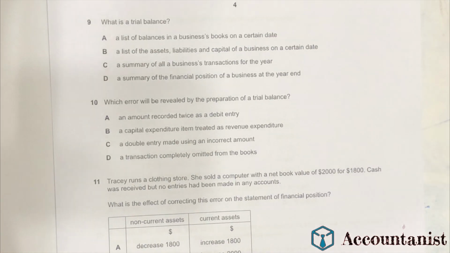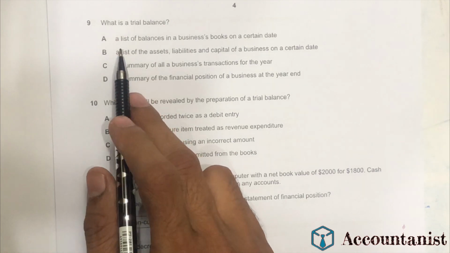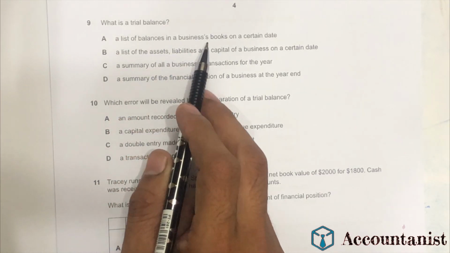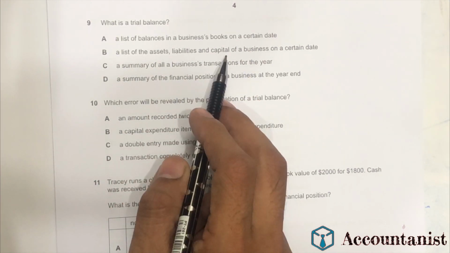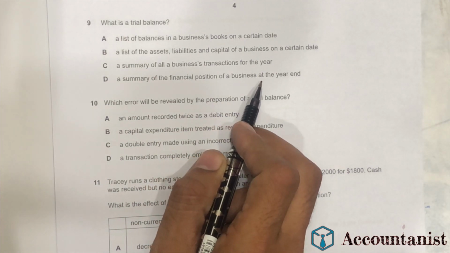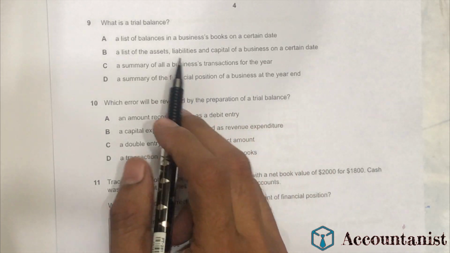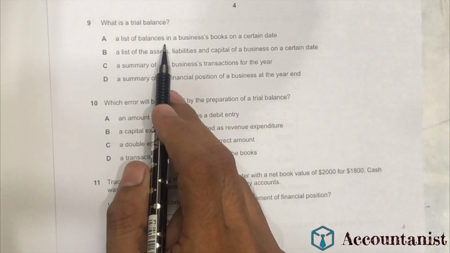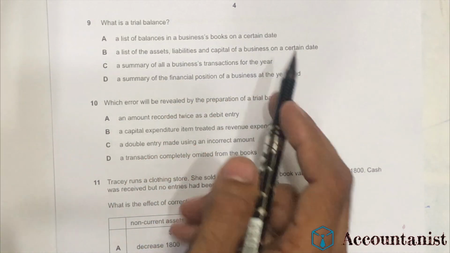So let's move on to the next question. Question number 9. It says, what is a trial balance? So option A is a list of balances in the business books on a certain date, a list of assets, liabilities, and capital of a business on a certain date, a summary of all business transactions for the year, a summary of the financial position of a business at the year end. So the right option is option A. It is a list of balances in the business books on a certain date. So the right option for question number 9 is option A.